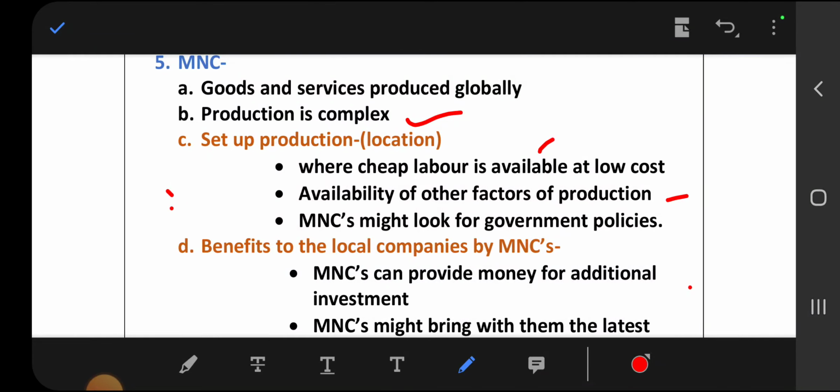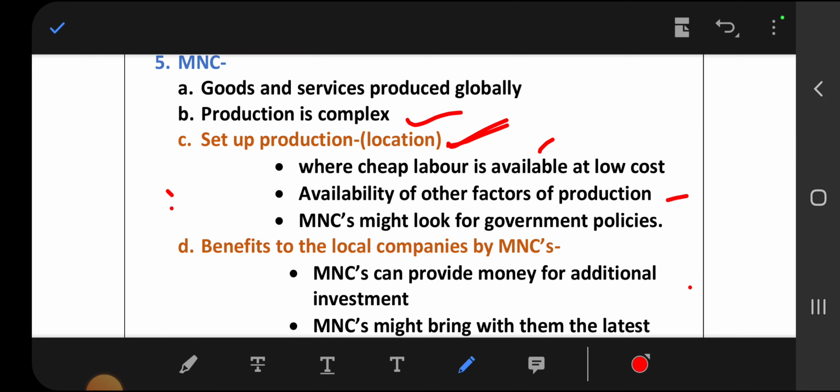These are called locational factors. If you get the question, what are the locational factors of MNC, you have to write these 3 points, because it is a 3 marks question in the board exam. Only 3 points are enough to write.